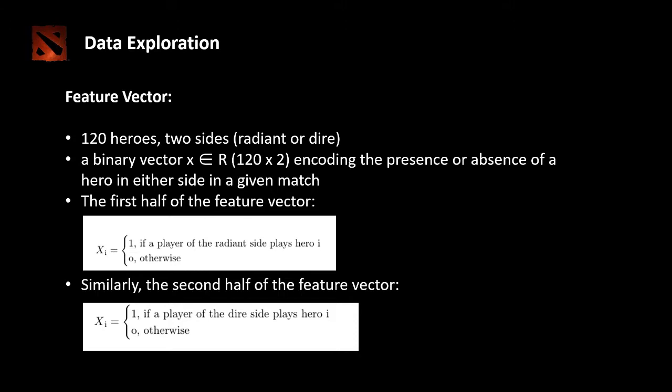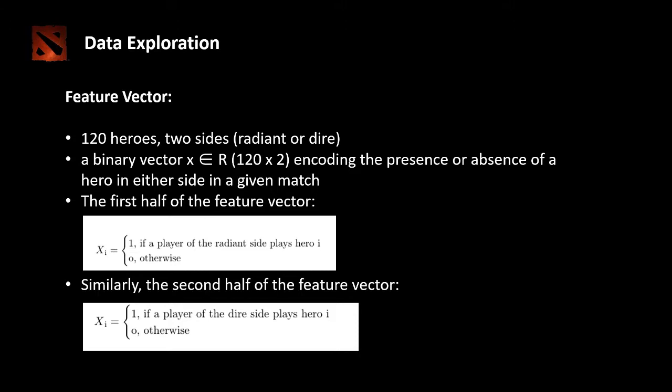To give you an example, in the first half of the feature vector, if x_i, which is each individual element, equals 1, then it means that a player on the Radiant side is playing the hero that is at index position i, and 0 otherwise. Similarly, on the second half of the feature vector, if x_i equals 1, it means that a player on the Dire side is playing the hero at index position i, and 0 otherwise.